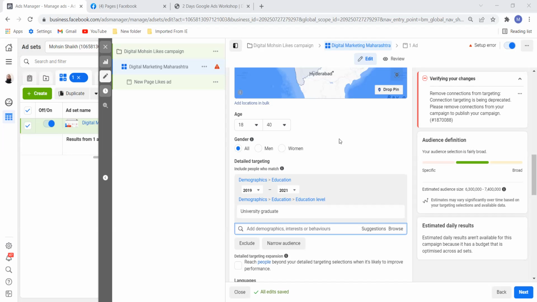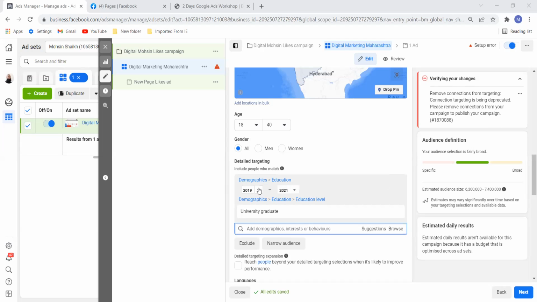You see, if you give an interest, for example, you are targeting people who are interested in reading books, and then you are targeting people who are interested in cycling. Can you please click add demographics, interest and behavior, and choose another factor? I'm just giving one example. Let me see what is coming. Books, just supposedly.